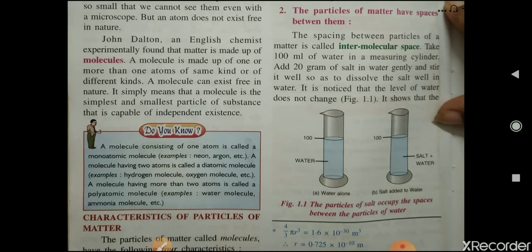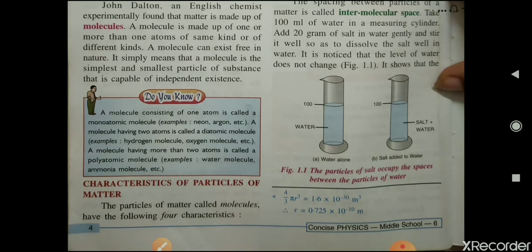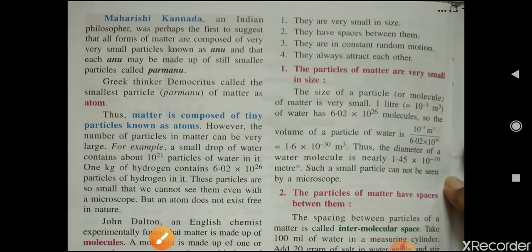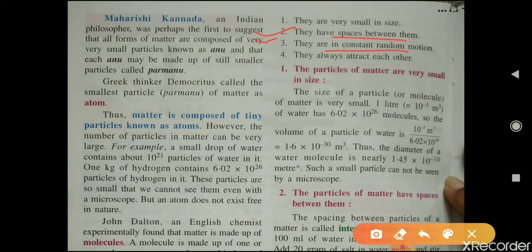Okay. Now the characteristics of particles. Now what are the characteristics of these particles of matter? So there are 4 characteristics of matter: they are very small in size, they have spaces between them, they are in constant random motion, and they attract each other.